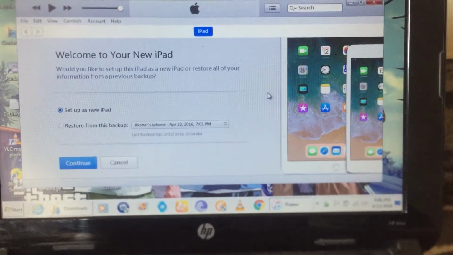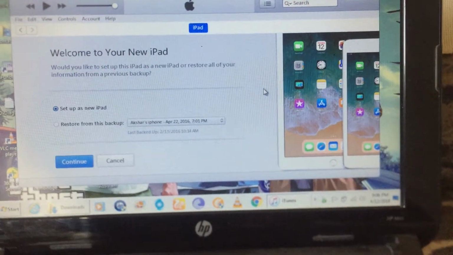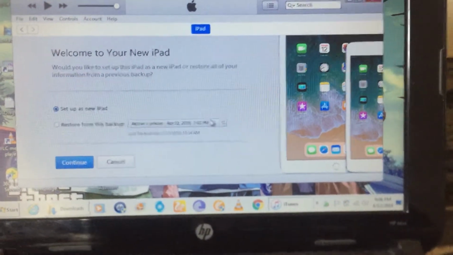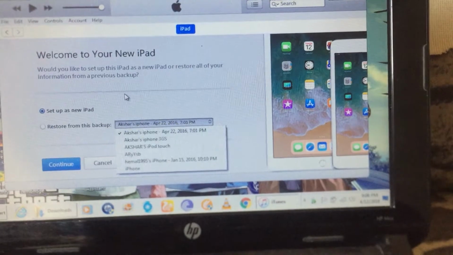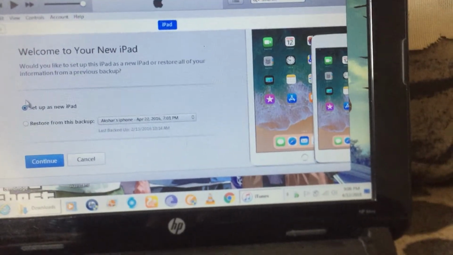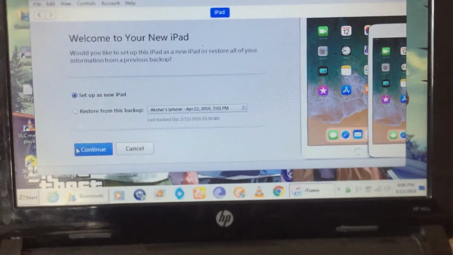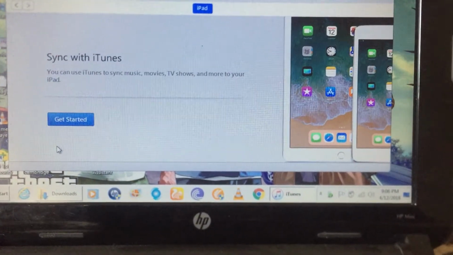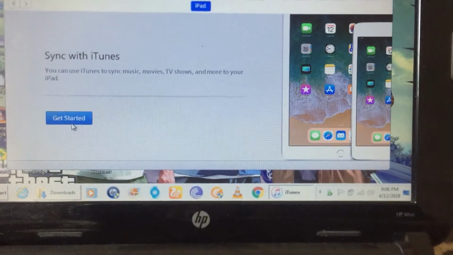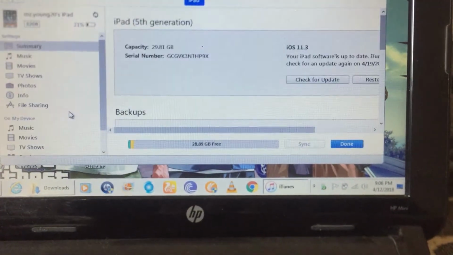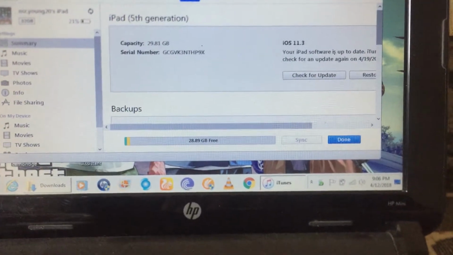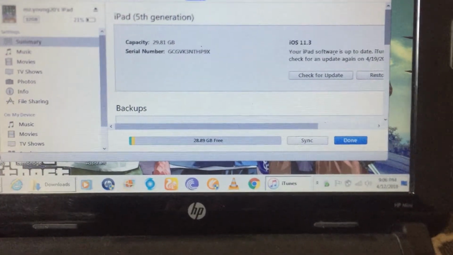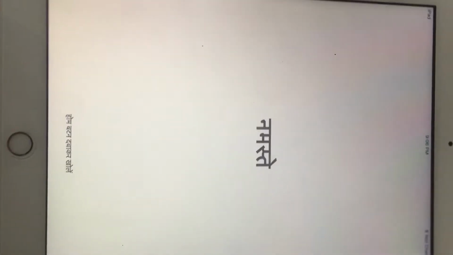So after that, it says to set up your iPad as a new device or restore from your old backup. So I'm going to set up this iPad as new. Okay, let's set up as a new iPad and just continue. Get started. Let's cancel the sync. Okay, so our iPad is now working.